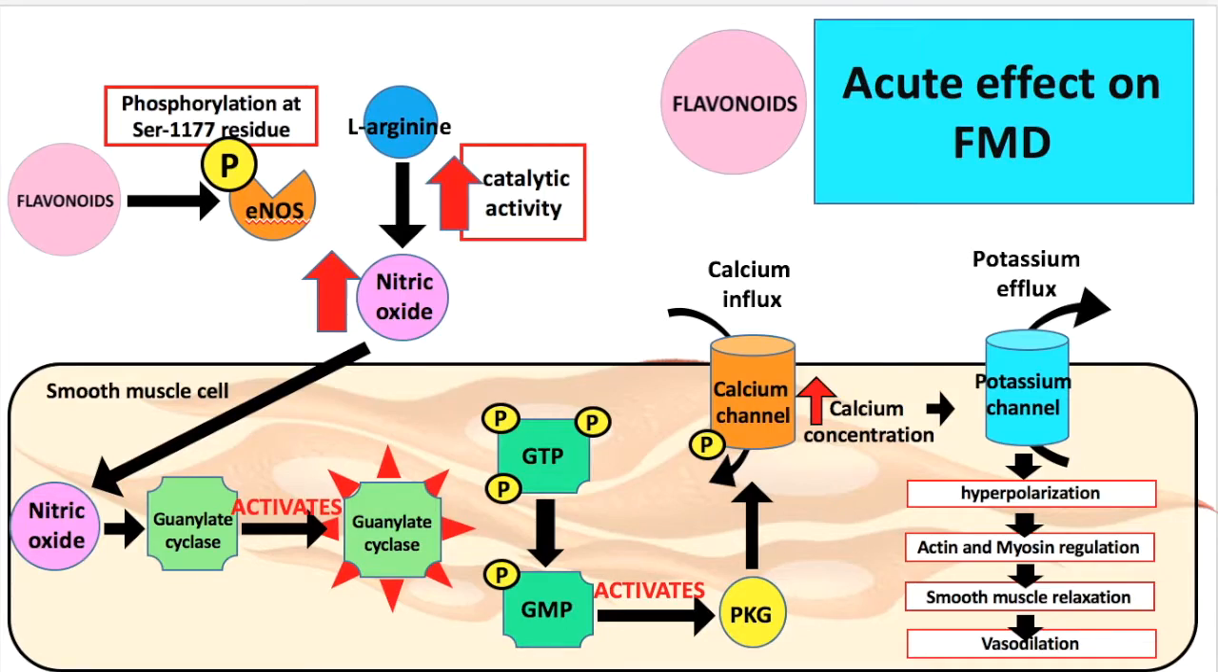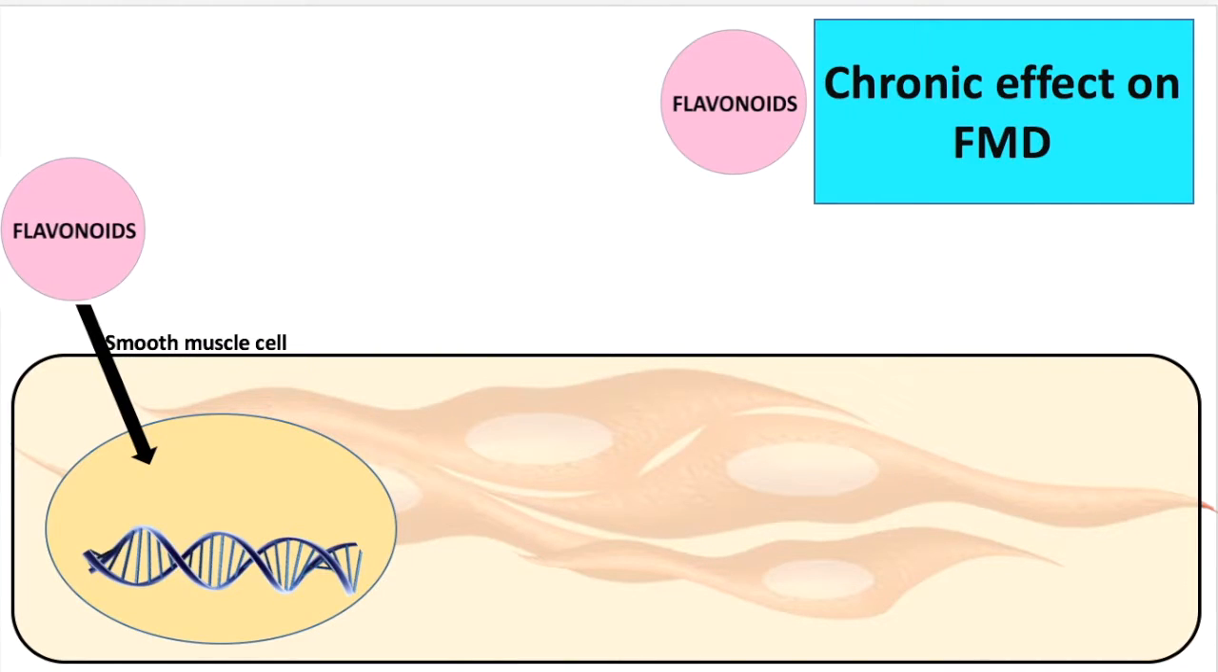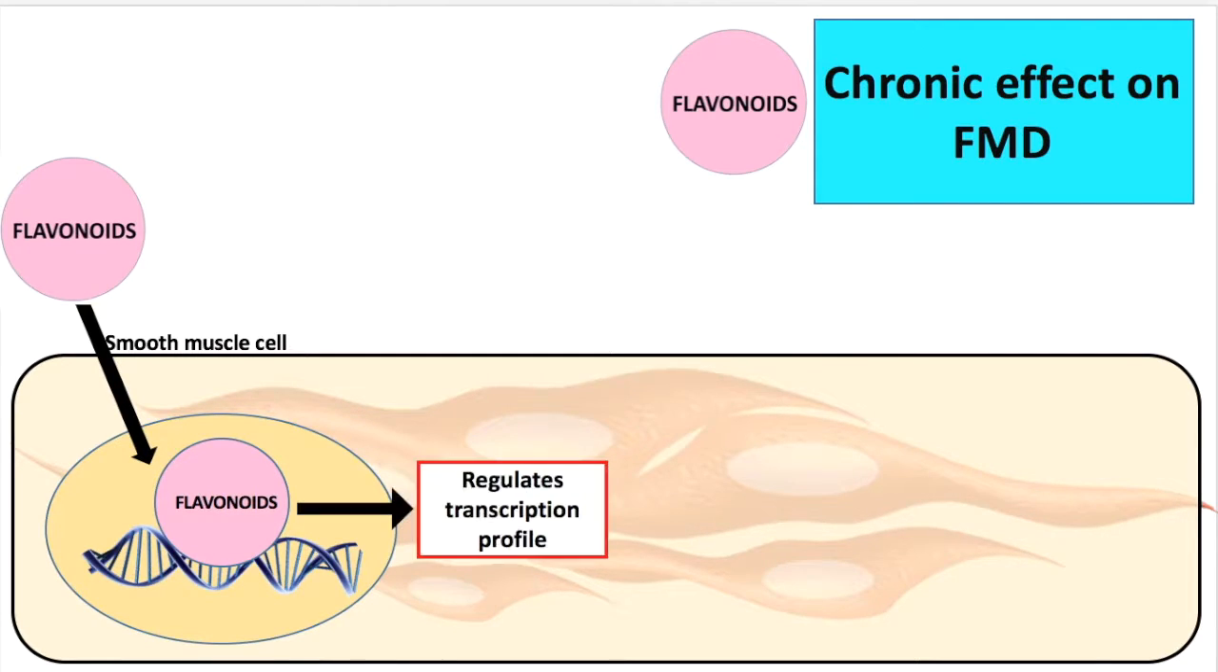Furthermore, multiple studies have shown that flavonoid intake can have a chronic impact on the FMD level. The chronic effect of flavonoids involves a chronic elevation of FMD level by sustaining the basal FMD level at a higher set point. It is suggested that the regulation of the FMD set point is through the regulation of the transcription profiles of the enzymes within the FMD regulation cascade, such as eNOS, which is the key enzyme involved in the metabolism of nitric oxide. It is also suggested that flavonoids are able to regulate the transcription profiles of enzymes that